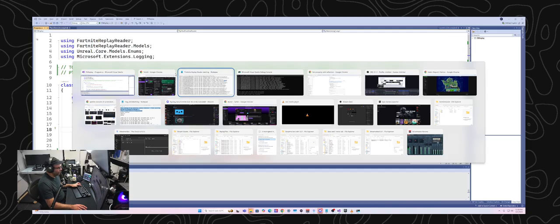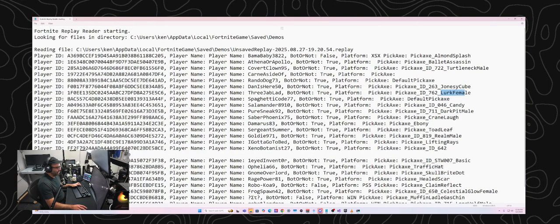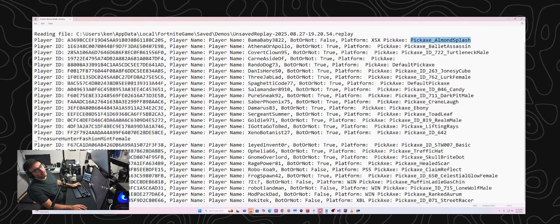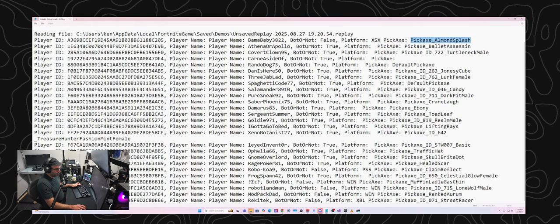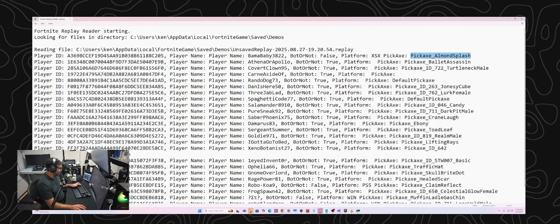So in this case right now, what I've got it telling me is the unique ID of the player, their name, whether or not they're a bot or AI, and what platform they're on. In this case, XSX is Xbox Series X, and then pickaxe, basically the name of the pickaxe that they have. I've never actually messed around with this data before, just the other day, so I'm just going through and learning. But effectively, that's what it is. It's telling you all that stuff.